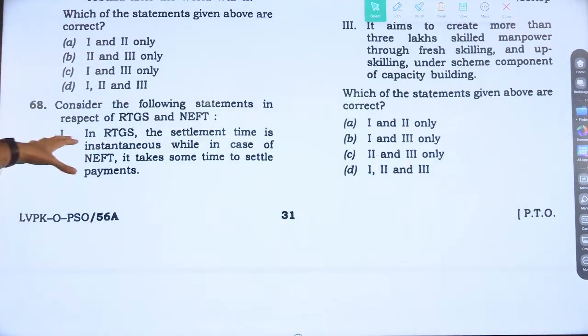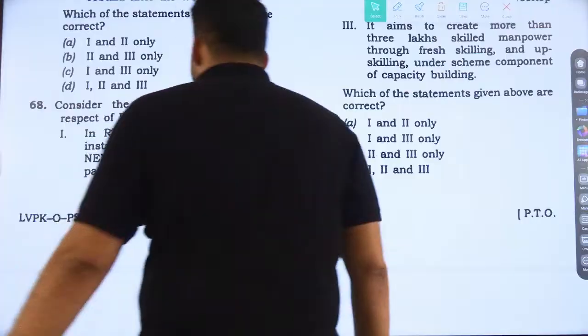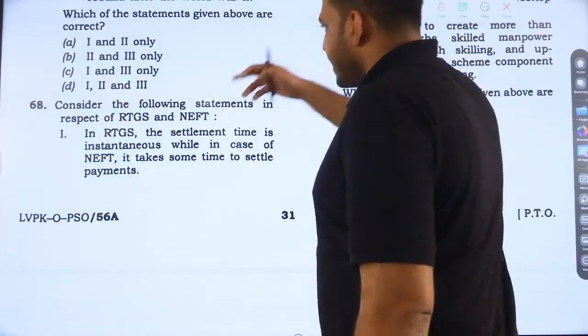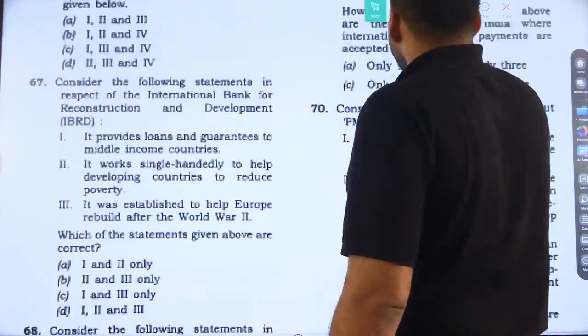In RTGS, the settlement time is instantaneous. Well, in the case of NEFT, it takes some time to settle the payment. Yes, that is true. First statement is true.